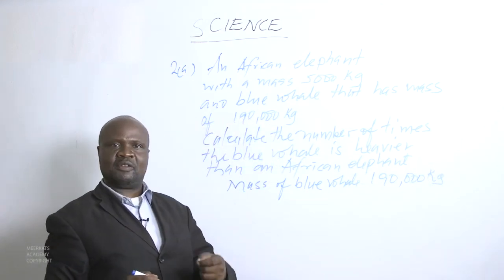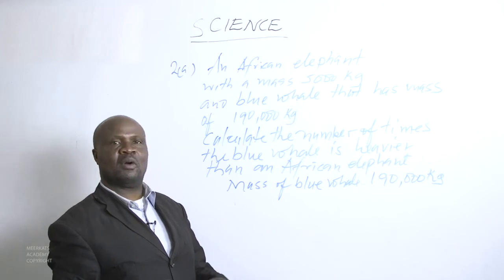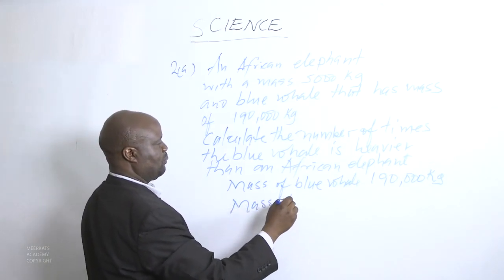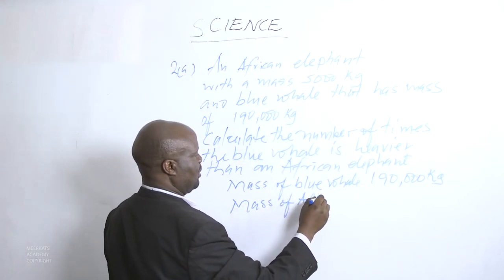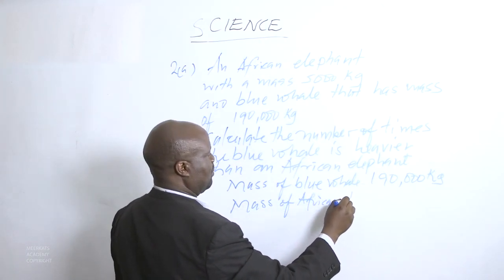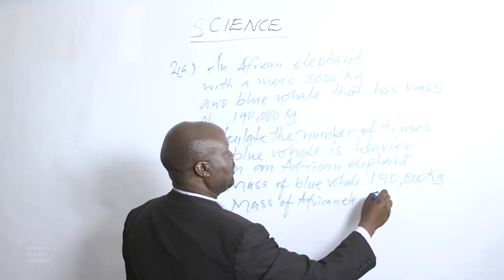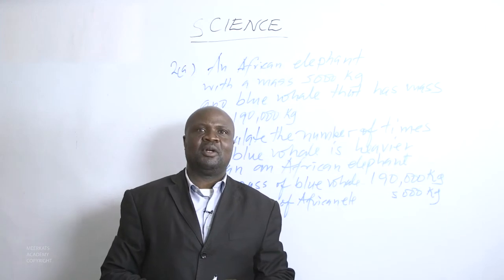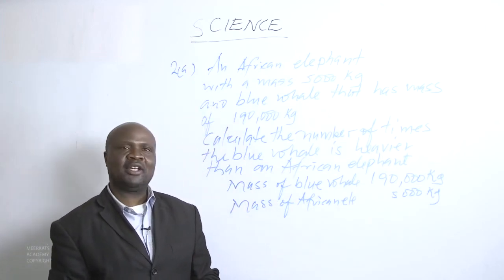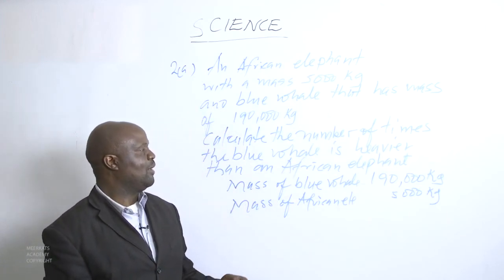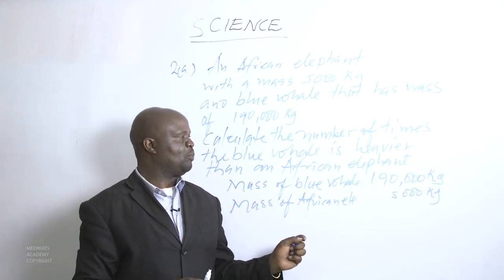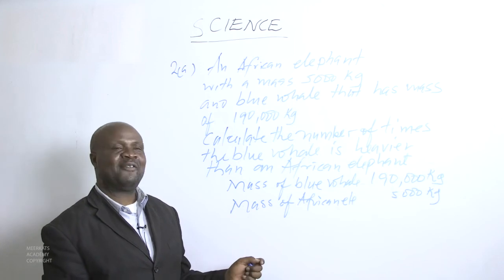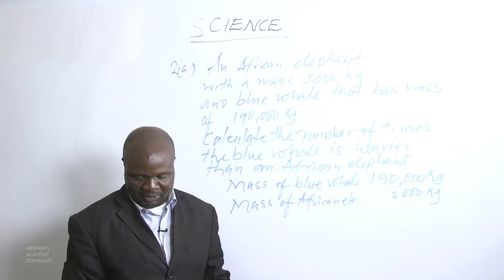Then we shall divide it by the mass of an African elephant, which we were told is 5,000 kilograms.